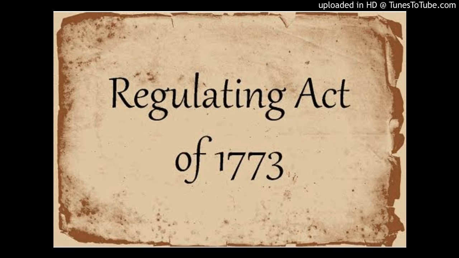Now the second thing that was done was that the Supreme Court of Calcutta was established, and Mr. Eliza Impey was the first Chief Justice of this Supreme Court of Calcutta. Basically, it was brought to resolve the issues or the disputes which were happening at that point of time. Okay, so this was the second thing which was done through the Act of 1773.